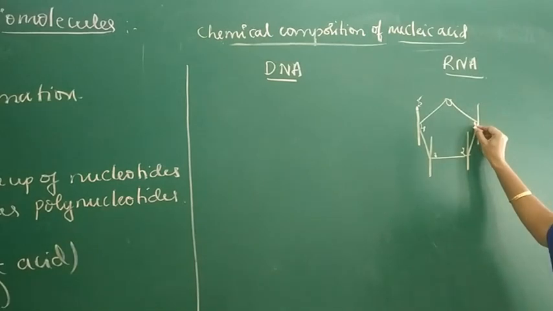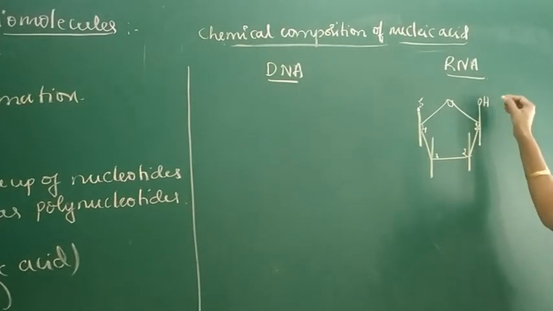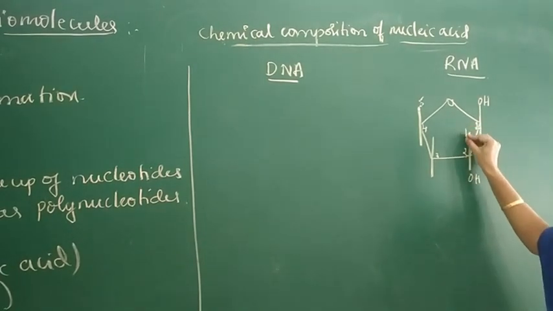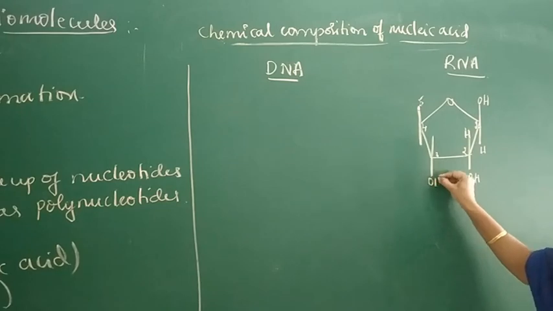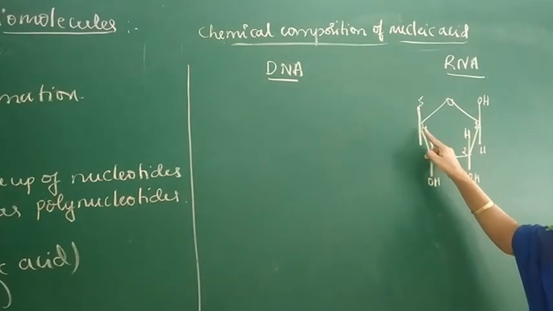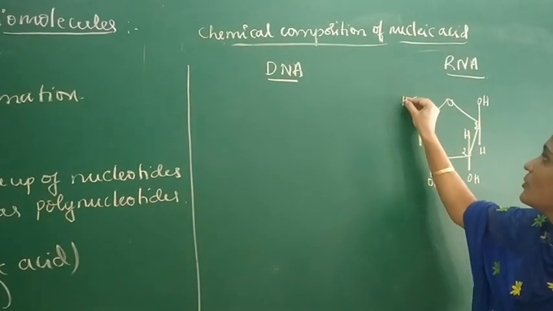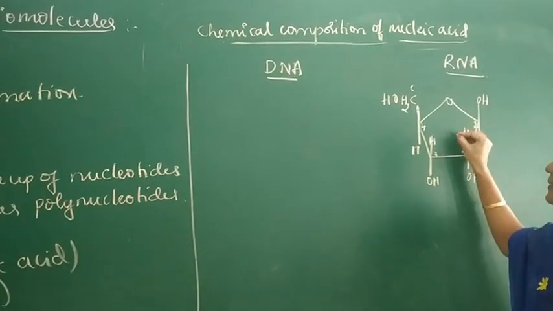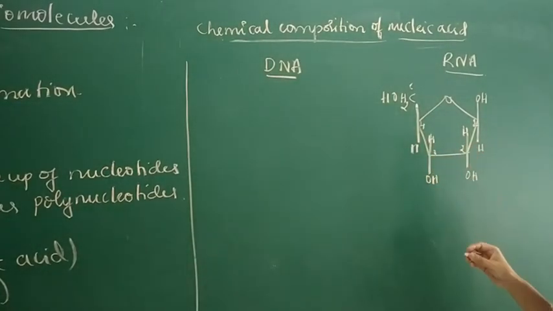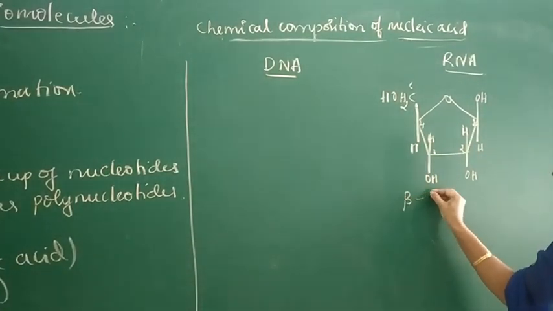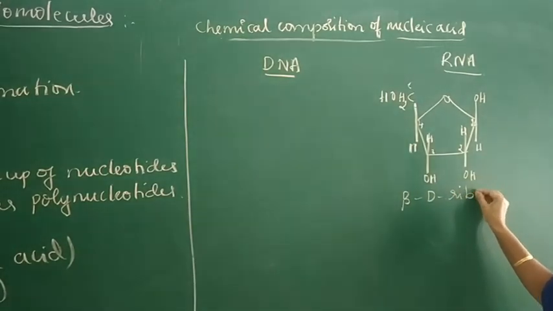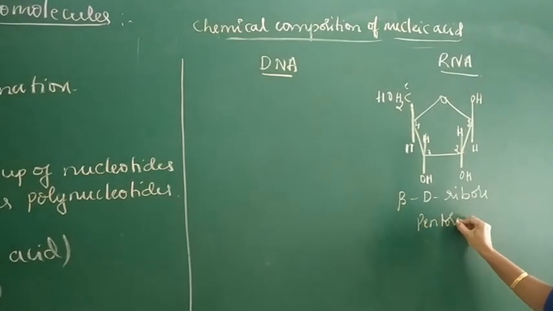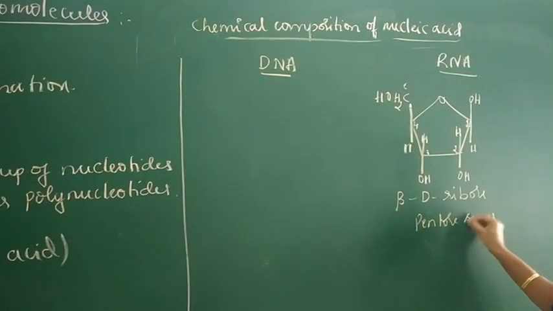On the first carbon this is OH, here H, and on the second carbon OH, H, and on the third carbon OH, H, and on the fourth carbon here CH2OH and H. This is the fifth carbon. This pentose sugar is called beta D ribose. This is the pentose sugar moiety present in RNA.